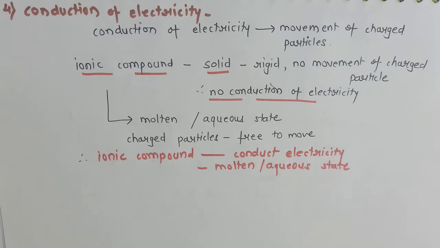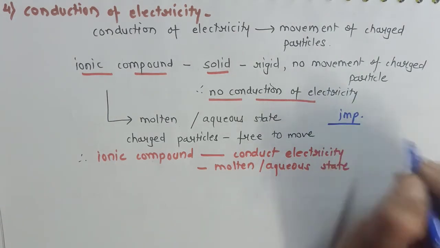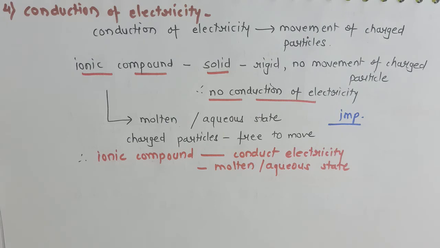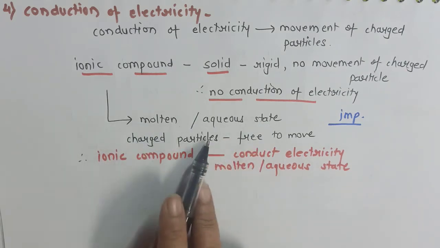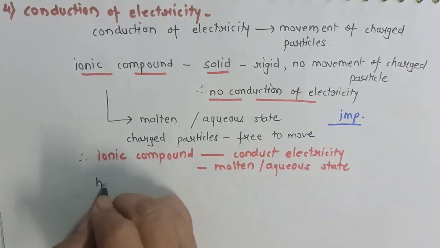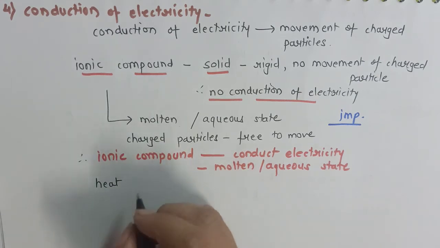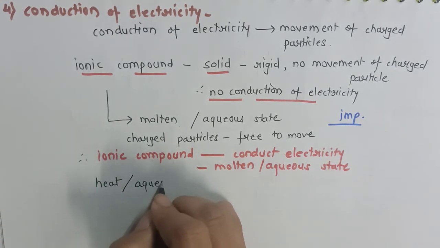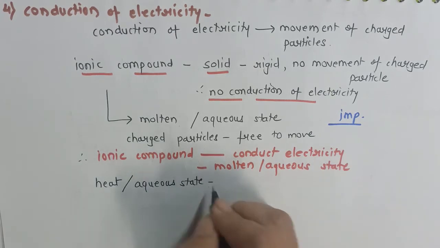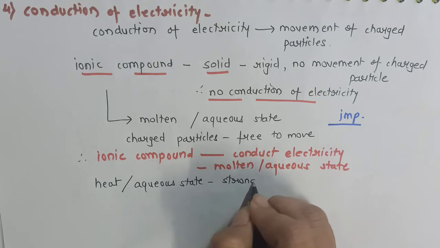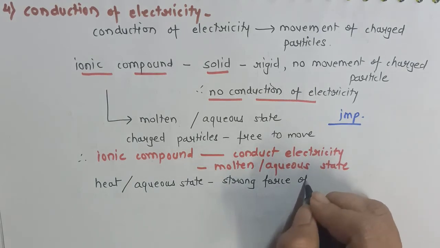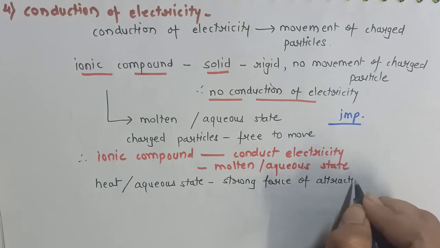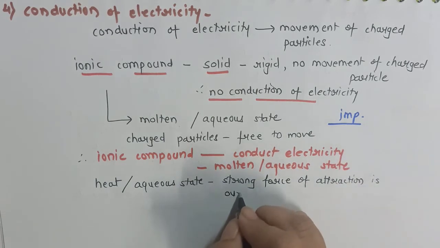This is the most famous question of your board exams. Give reason question: why do ionic compounds not conduct electricity in solid state, but they do conduct electricity in molten and aqueous state? Now what happens in molten and aqueous state which makes the charged particles move? It is because we are providing heat to melt the compound, or in aqueous state, as soon as we add water to them, the strong force of attraction is overcome, which does not happen in solid state.